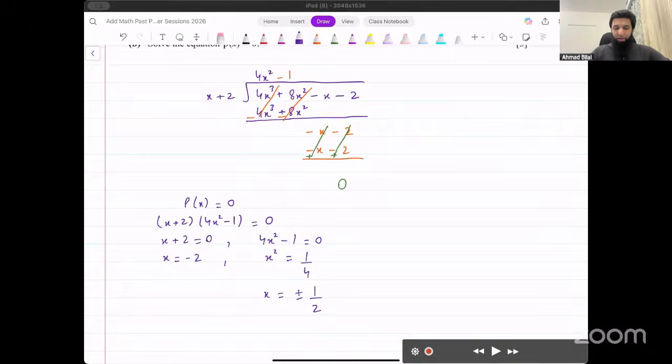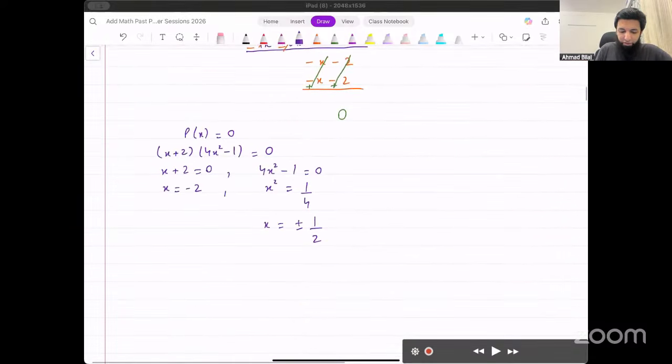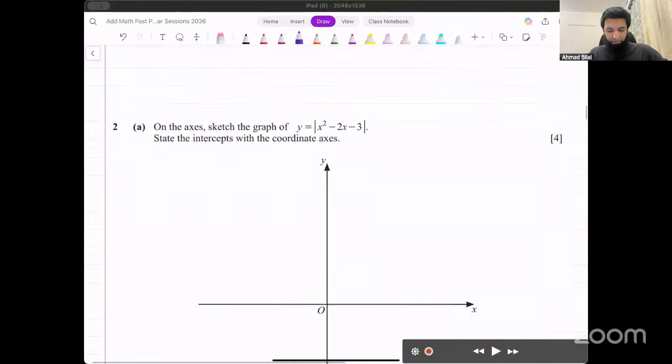Okay, chale. These are the values of x that we get. We have three solutions. It's a cubic equation. That's what we expected. X equals -2 or x equals plus minus 1 over 2. These are our final answers. All right, chale. Let's look at the next one now.